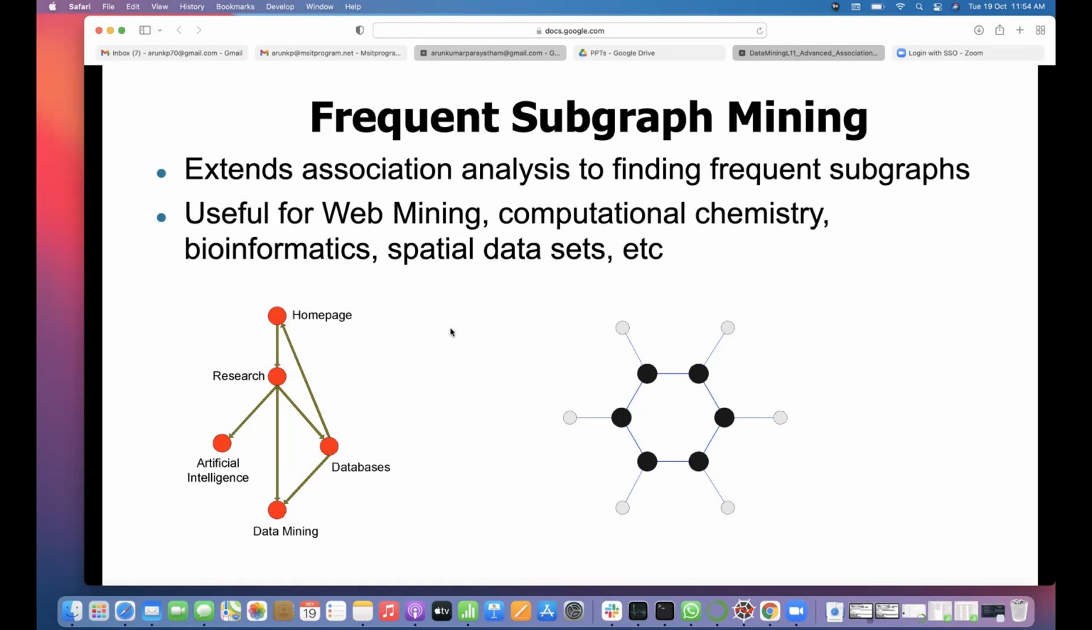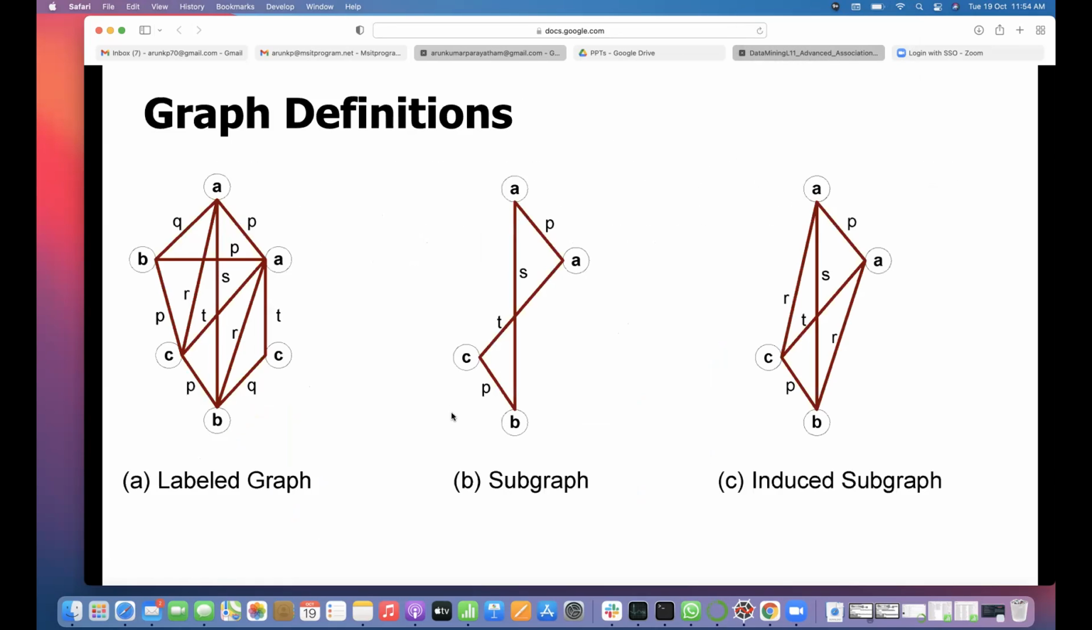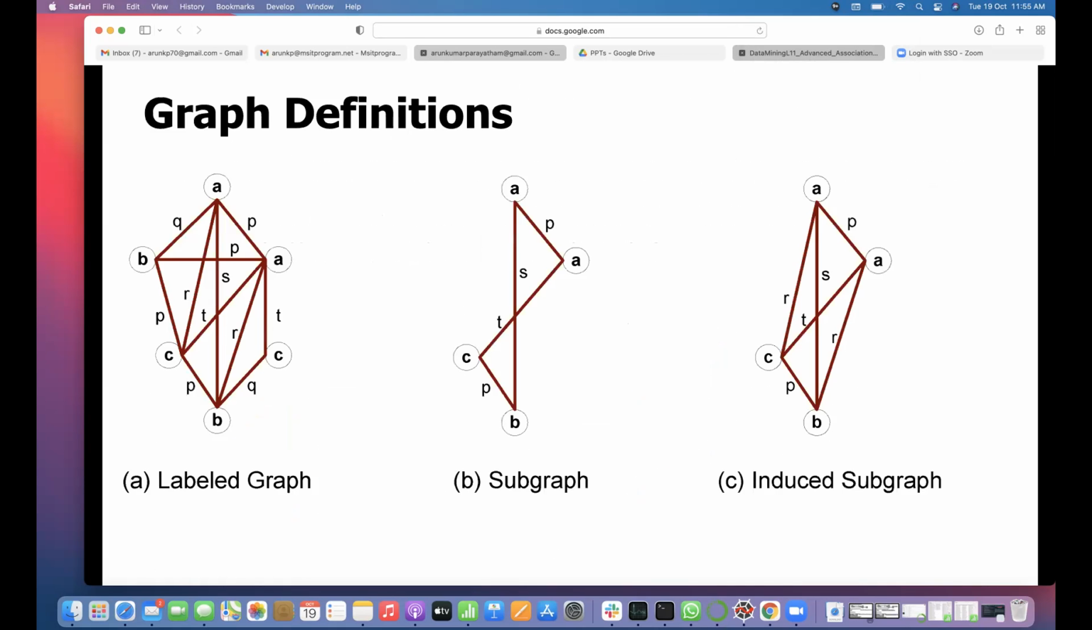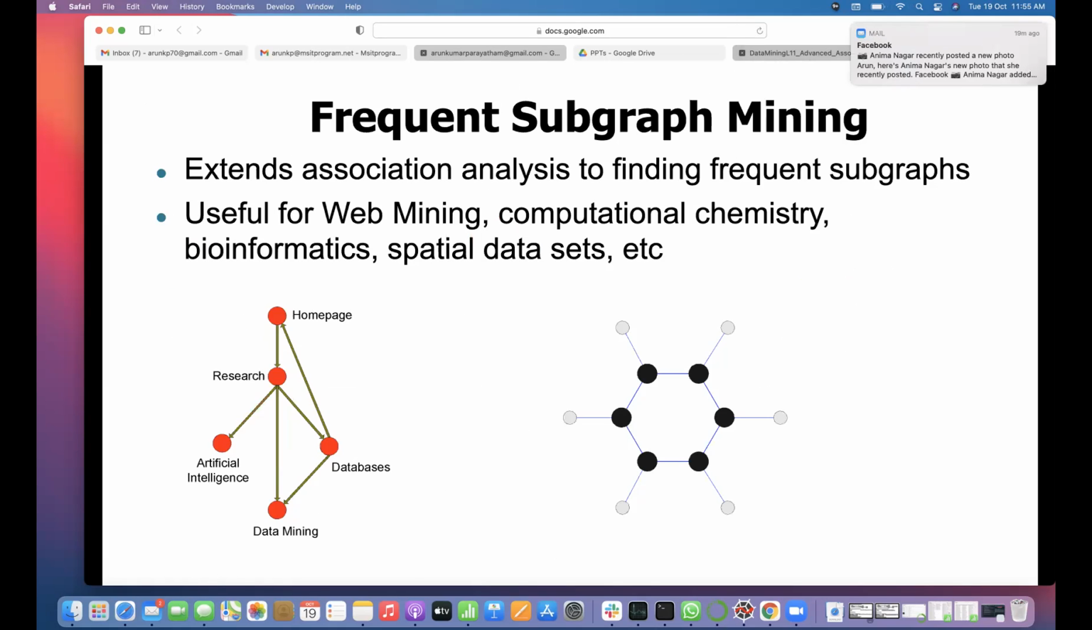Okay. Am I audible or not? Hello? Yes, sir, you're audible, sir. Okay. So I'm asking, do you have an idea about subgraphs or graphs or not?